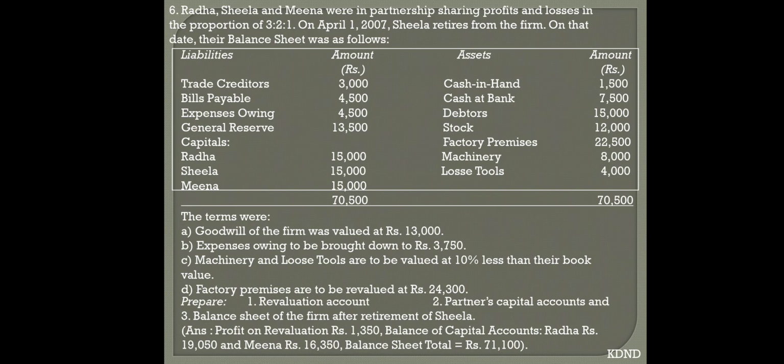The terms were as under: goodwill of the firm is valued at 13,000. Expenses owing to be brought down to 3,750. Machinery and loose tools is 10% less than book value. Factory premises are revalued at 24,300. Now you are supposed to draw revaluation account, partners capital account and balance sheet.